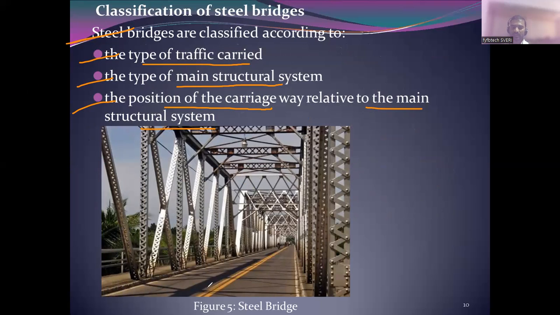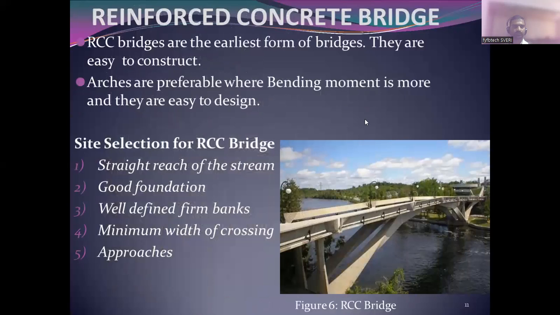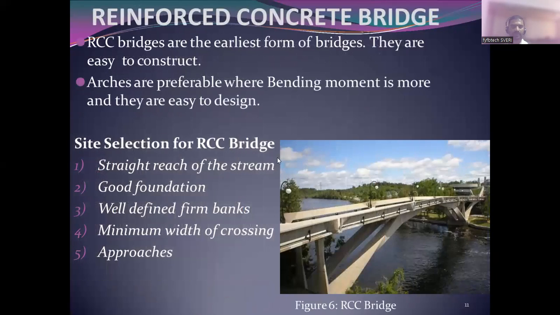Carriageway means this is slab. Where it is at the floor of the bridge, then it is called a through bridge. If this is on the top of the bridge, then that is called a deck slab. RCC slab, we will take it in the next class. So there will be a small portion. We will take this one slide.